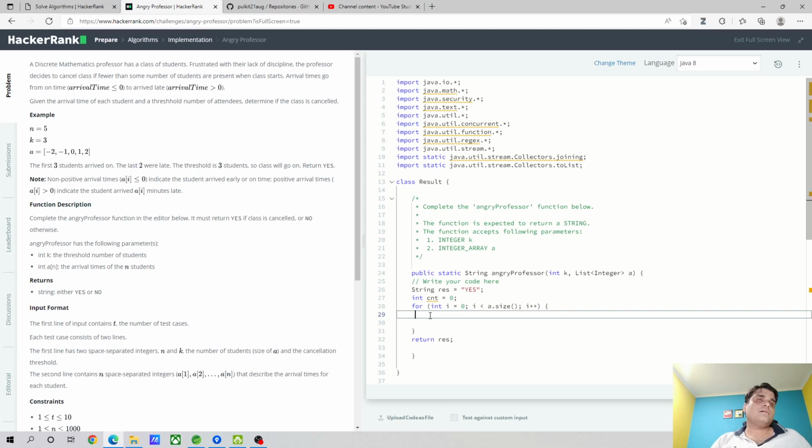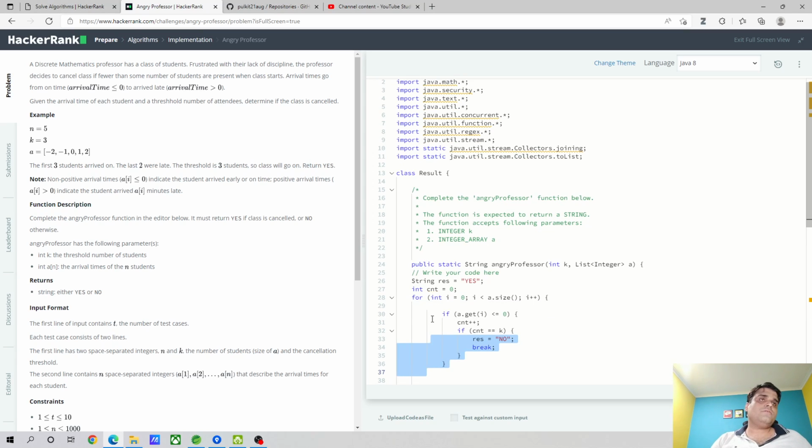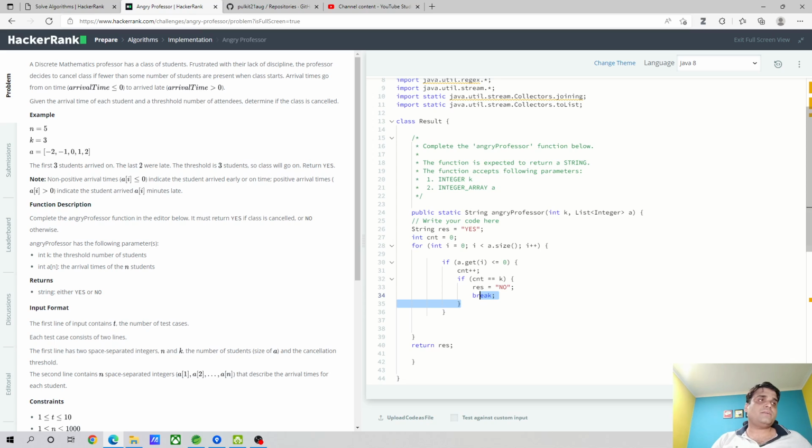So if you see, I'm checking if the value is less than or equal to 0, we are incrementing the counter. And if I'm checking whether the count variable is equal to the threshold value, we return the result as no, and then we break. So let's try to run the code.